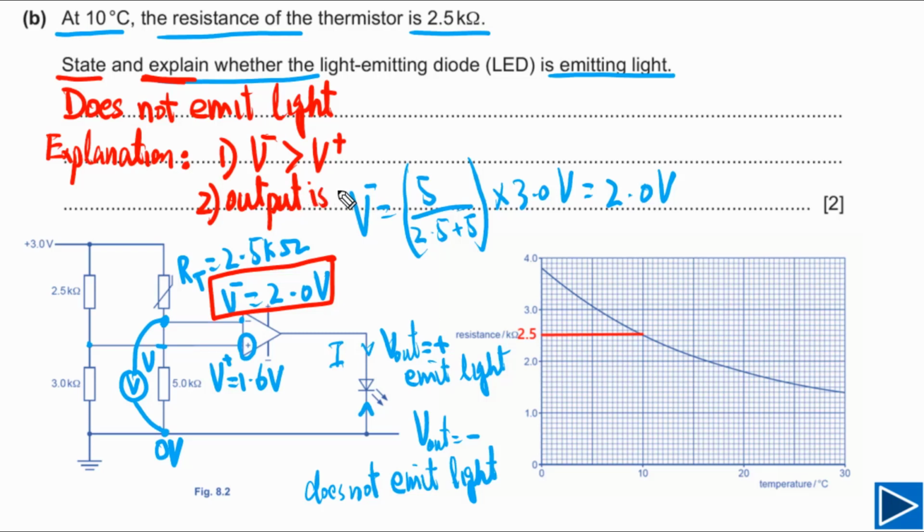So we can write down here, output is negative. State: does not emit light. Explain why it does not emit light? Because V negative is greater than V positive and the output is negative.